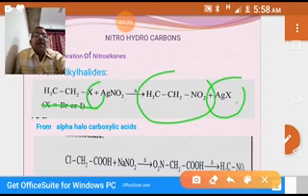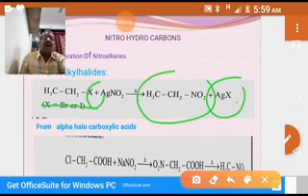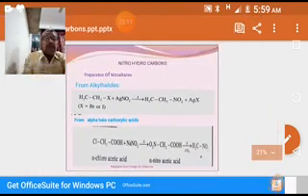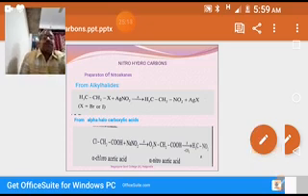In general, alkyl halides, when they react with silver nitrite, will give the corresponding nitroalkanes. If you take ethyl chloride, we'll get nitroethane. If you take propyl chloride, we'll get nitropropane. If you take 2-bromopropane, we'll get 2-nitropropane. So in general, alkyl halides, when they react with AgNO2, will give the corresponding nitro compounds.